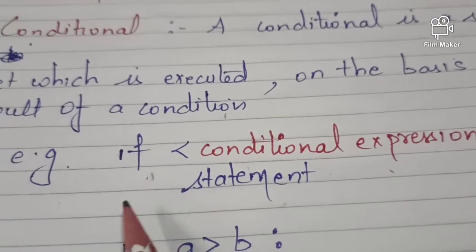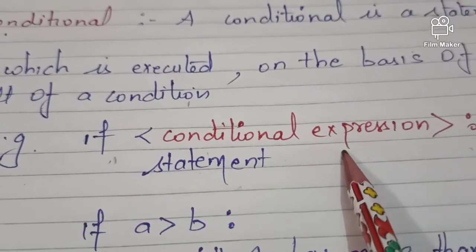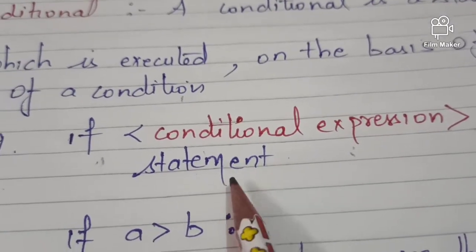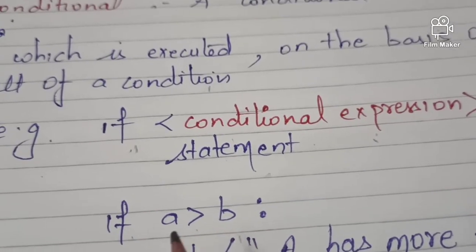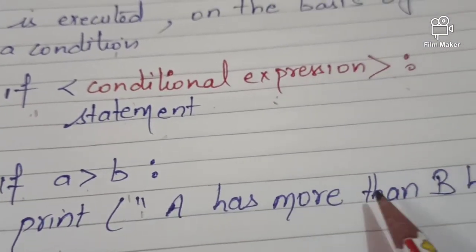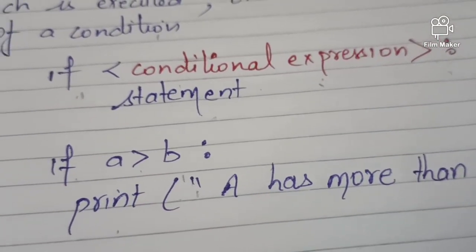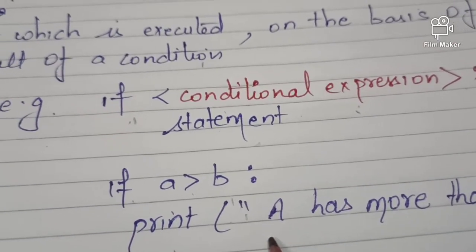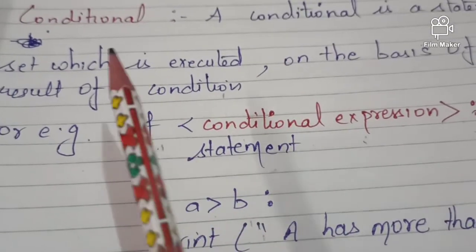First we have to write if; few more are there that we're going to discuss. Then we have to mention the conditional expression, means whatever condition you want to put in your program, then colon sign and then the statement. Like here I have given one example: if a is greater than b, then colon, means if the value of a is more as compared to b, then print a is more than b. Okay, but if the condition is false, then this statement will not get executed. Clear? So this is about the conditional statement.